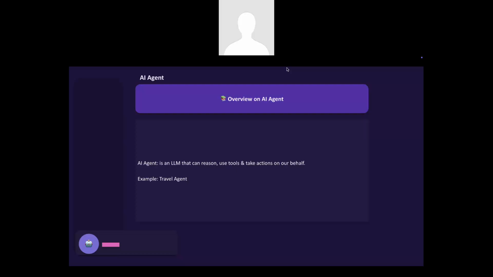Here the key thing that we need to consider is that an AI agent can make independent decisions, and it uses various tools, and if required it will be interacting with other agents in order to complete the task whatever we have given to that particular agent. Perfectly all right. Let us further deep dive into this particular concept.